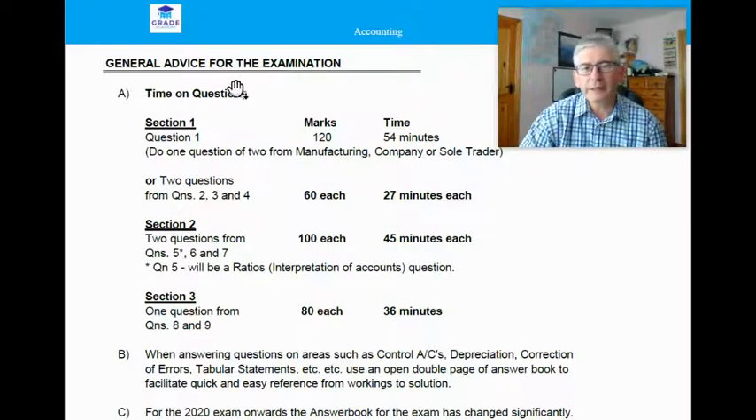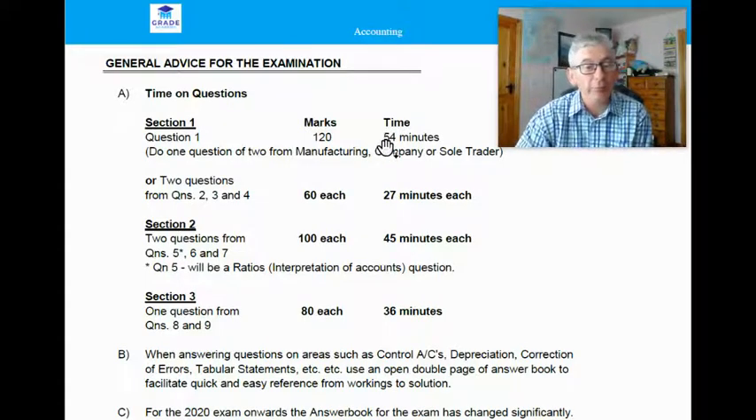Now, general advice for the examination. First section here is the timing of the exam. Now, in section 1 and section 2, they're both financial accounting. Now, section 1 is 120 marks. And if you like, question 1 is 120, where you have to do one question. Or you have two questions from 2, 3, and 4. Both of those questions are 60 marks each. Now, question 1, including reading time, should take you 54 minutes, not more than that. Or the 60-mark questions should not take you any longer than 27 minutes each, and that includes the reading time.